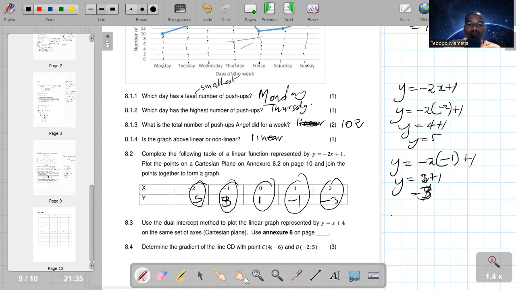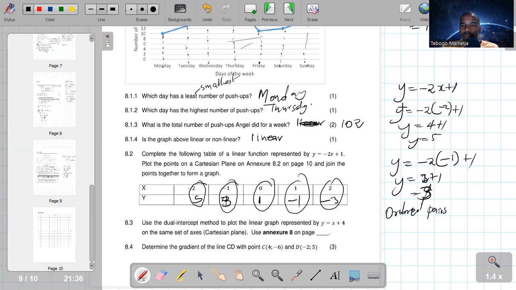Let me do the last one. Guys, this one must be very easy. You just go to the Cartesian plane. So the points there, ordered pairs, let me write them down. Ordered pairs.